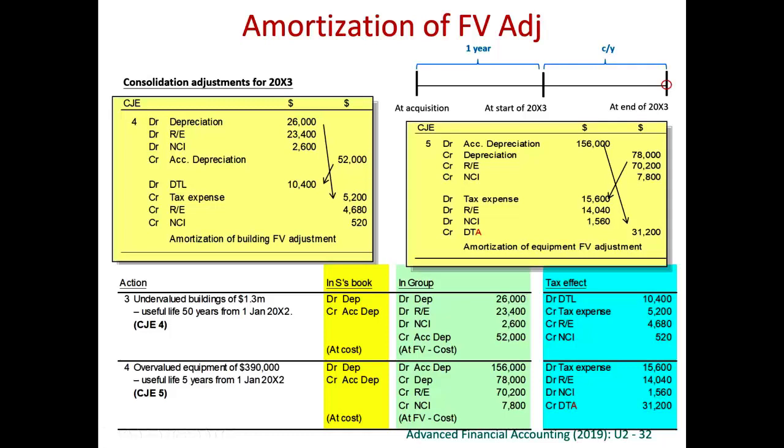When we created the increase in the value 1.3 million, we credited deferred tax liability. So now the deferred tax liability should be gradually reversed. 20% tax rate, we debit away part of the deferred tax liability. Because you debit depreciation, we credit tax expense 20%. We debit retained earnings, so we credit retained earnings 20%. We debit NCI, so we credit NCI 20%, the deferred tax implication.